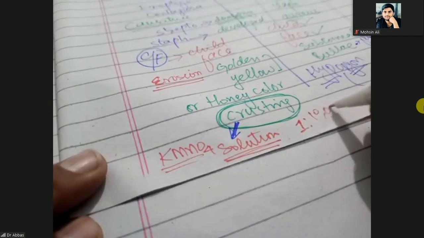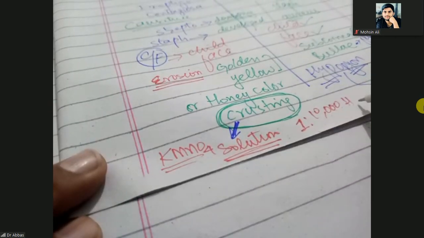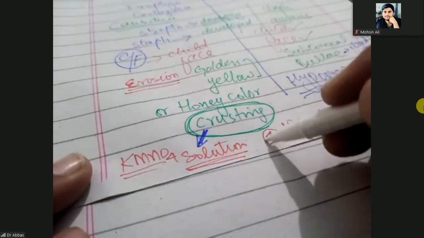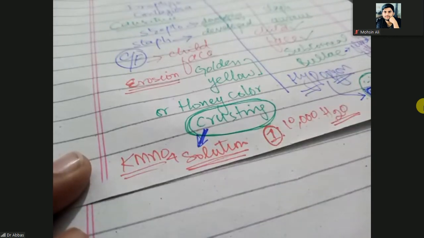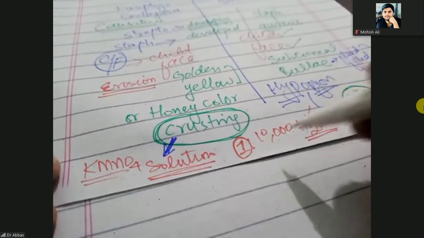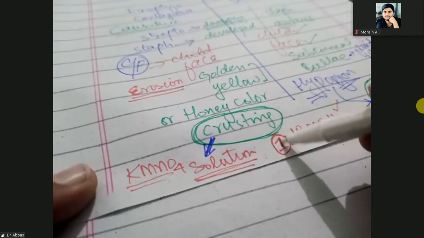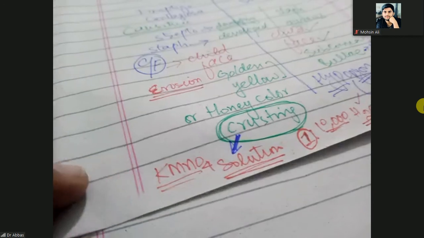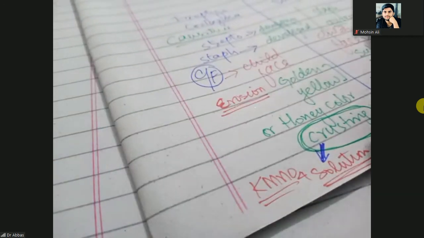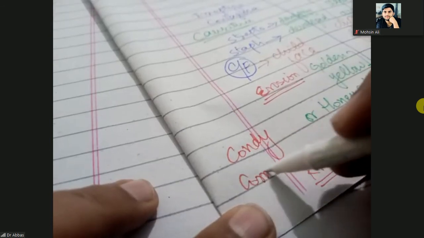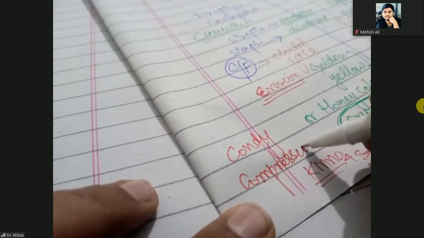1:10,000 in H2O. It means a dilution of 1 part KMnO4 in 10,000 parts of water. Simply in 1 or 10 liters, you will put a small amount of KMnO4 and apply it. This technique is known as Condy's compression. Clear? So Condy's compression is used for removing the crusting.